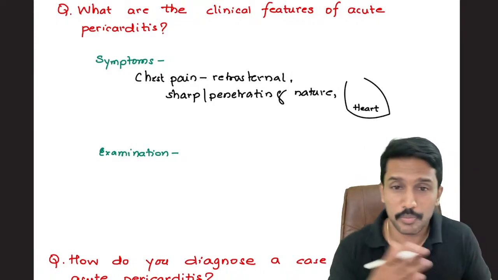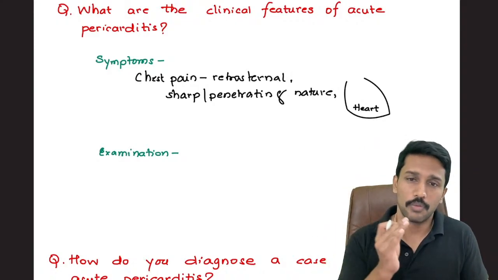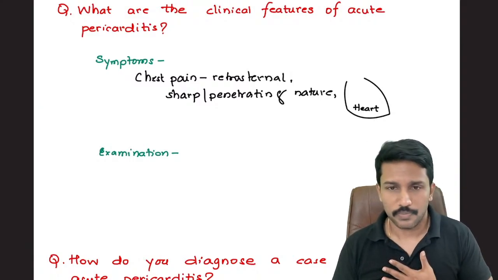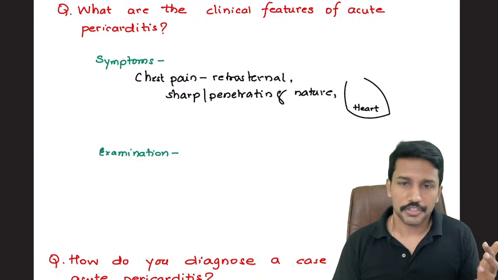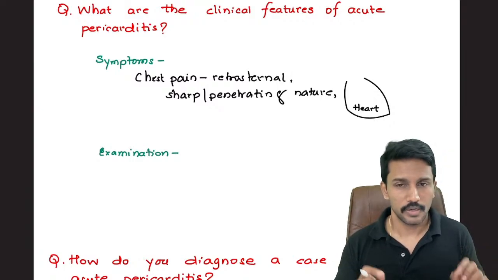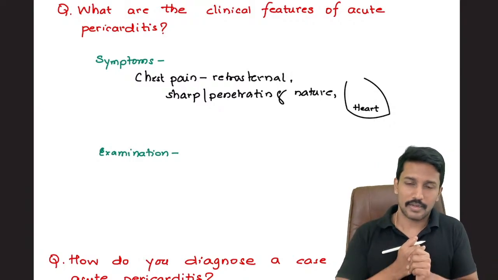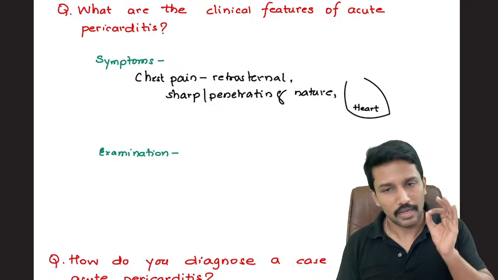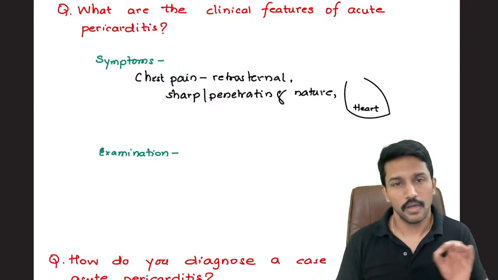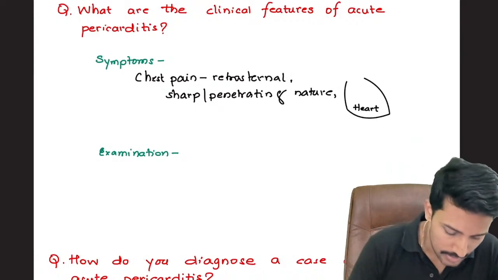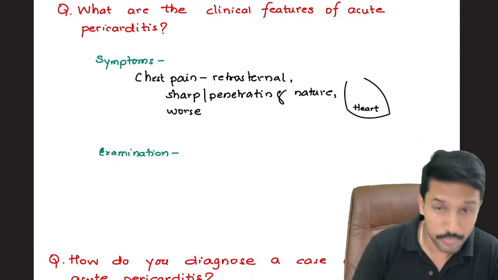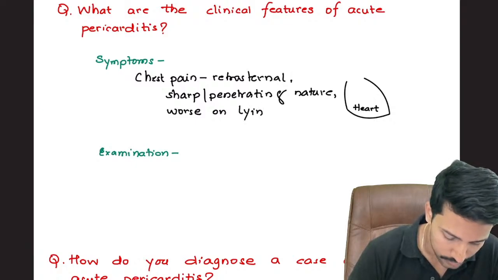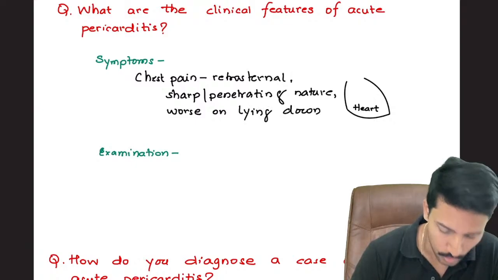There's another point that will help us to differentiate acute pericarditis pain from MI. What is that? If I have MI or if I have angina, will the pain have any relationship with my position? Whether I'm sitting upright, lying down, or turned to one side, the pain of angina will persist. It will have the same intensity. But the pain of acute pericarditis is going to change according to the position of the patient. So it is worse on lying down.